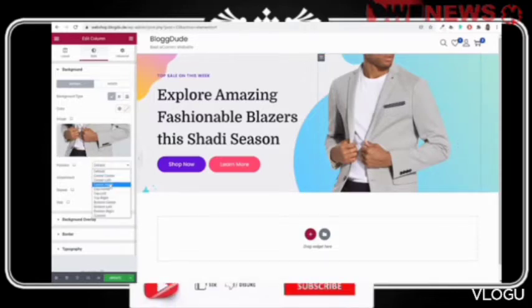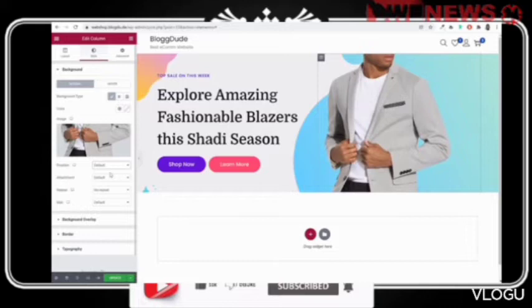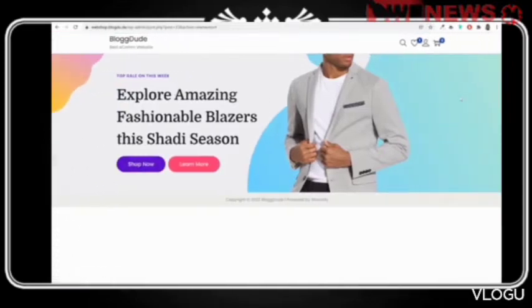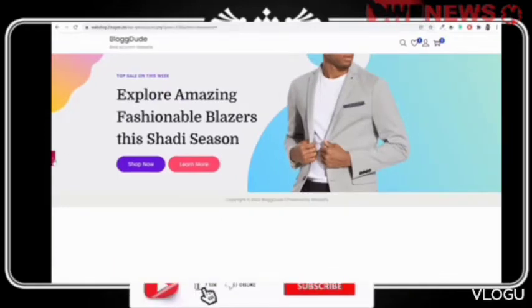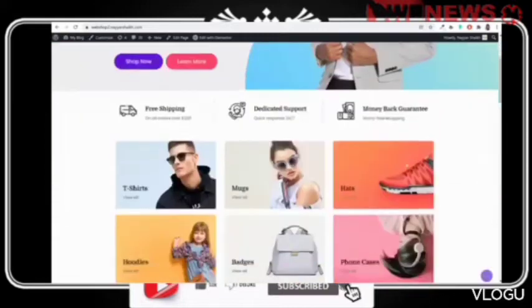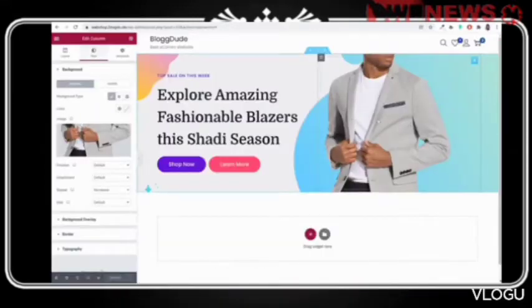You can change the position, top right, top left, center, whatever position you want. I want to keep it at default, which is top center, I guess. That is the default one. So this is how it will look. If you want, you can update it, hide it, and this is how it will look. So this is how you can create your first section. With this, you have successfully created your first section. Let's see how we can create our next section, which is this icon section. So again, come back to this page.